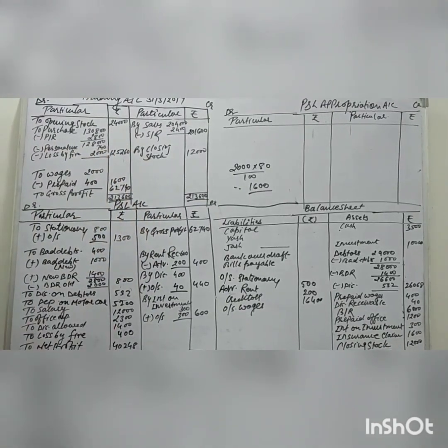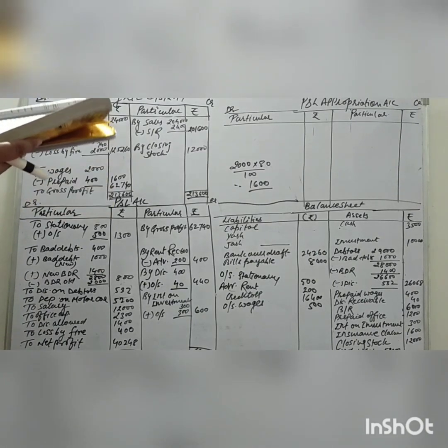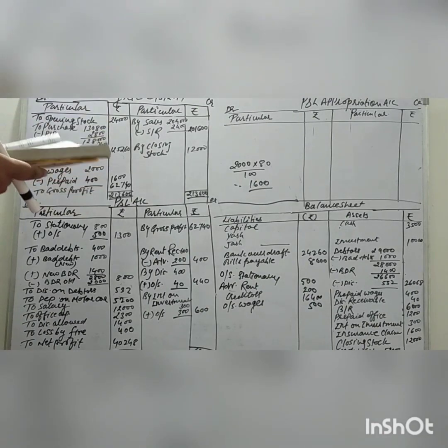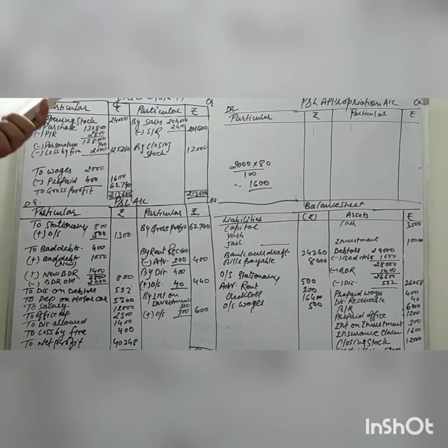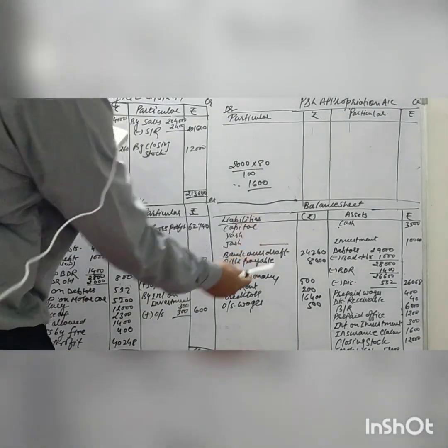Okay. Now you can see interest on investment. Already I told you the interest on investment 300 we have received and 300 outstanding. Bank overdraft, this is our liability, so we put it over there on the liability side in the balance sheet.